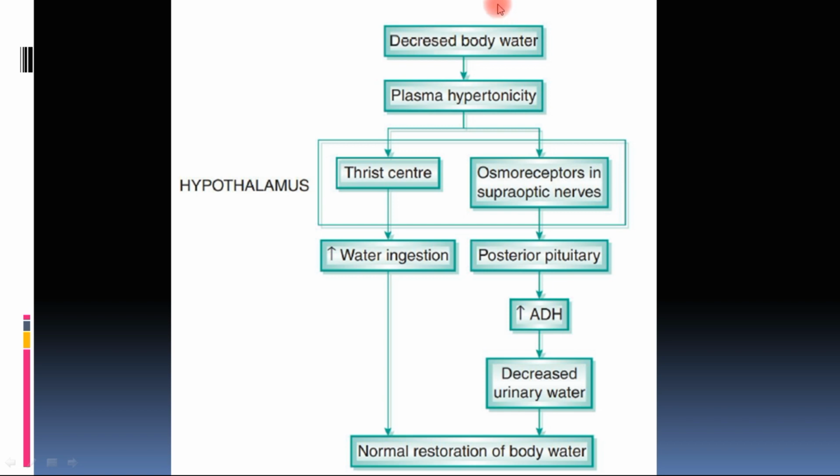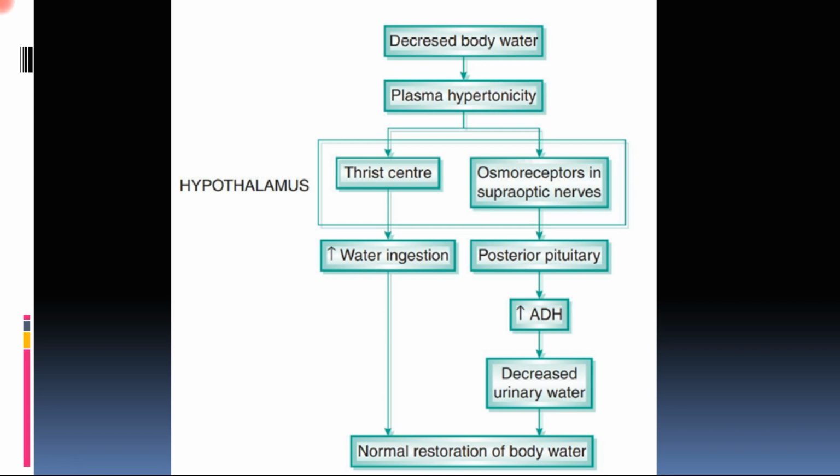The basic initiating stimulus is a decrease in body water. Whenever there is a decrease in body water, plasma becomes hypertonic. The thirst center, which is present laterally in the hypothalamus, is an osmoreceptor, as well as the supraoptic nucleus.